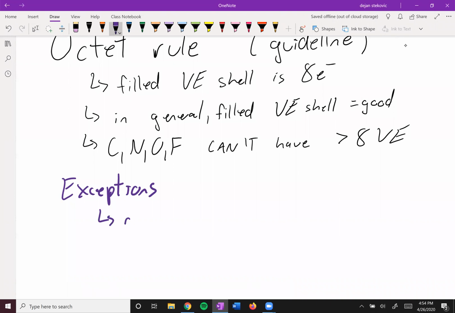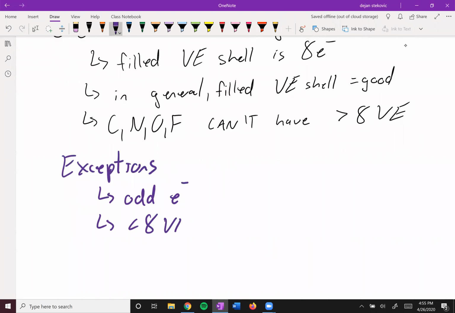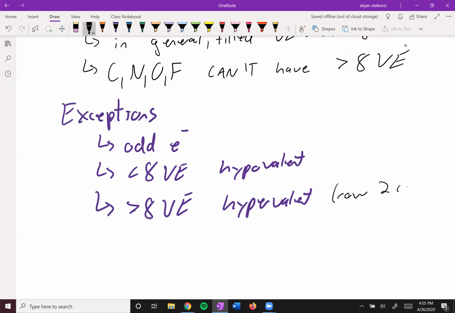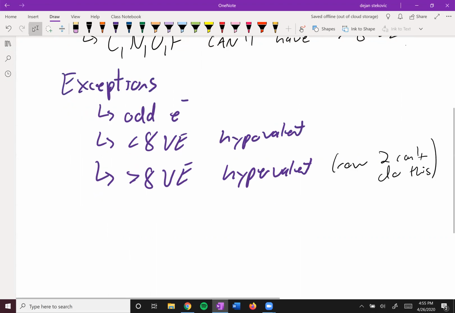There's the odd electron, the less than 8 electrons, less than 8 valence electrons. This is called hypovalent because it has less than. I think about hypothermia is really cold, low temperature, less than. And then the other one is greater than 8 valence electrons. This is hypervalent. And row 2 can't do this. So again, the carbon, nitrogen, oxygen, fluorine cannot break the octet rule.